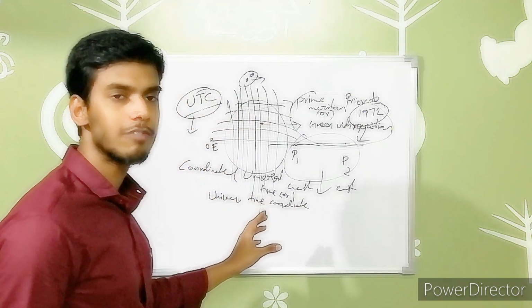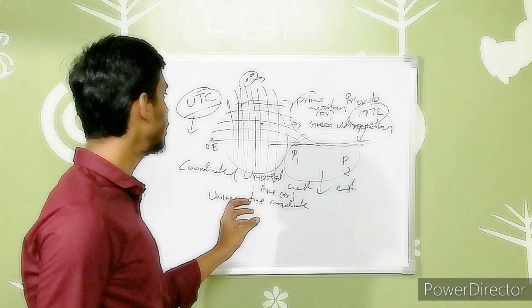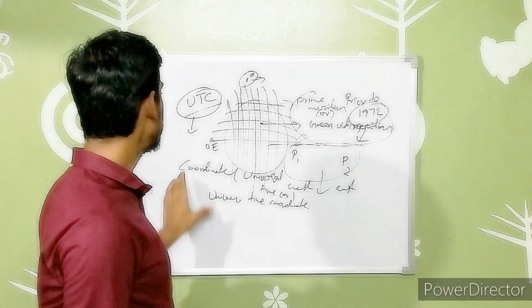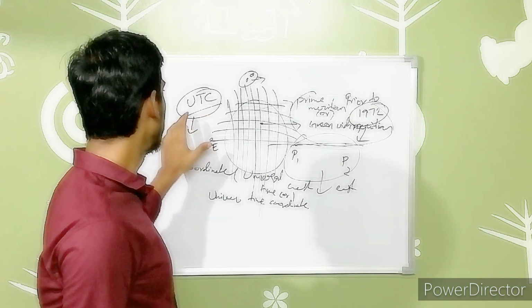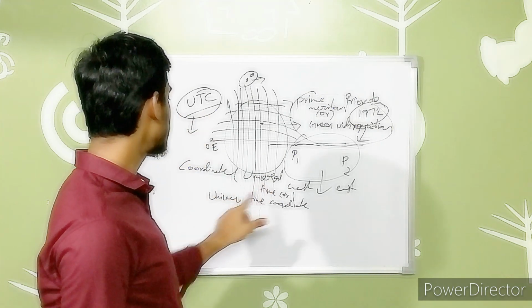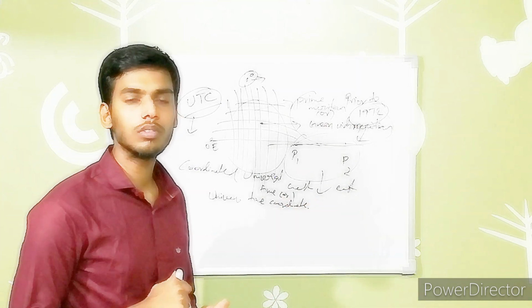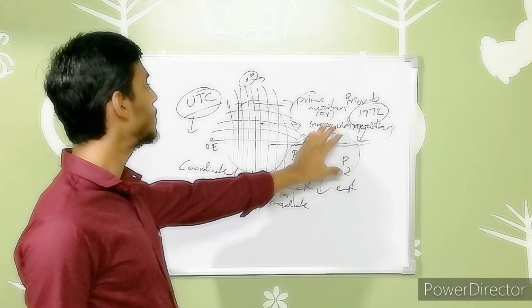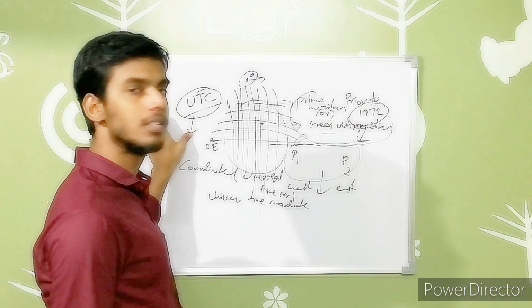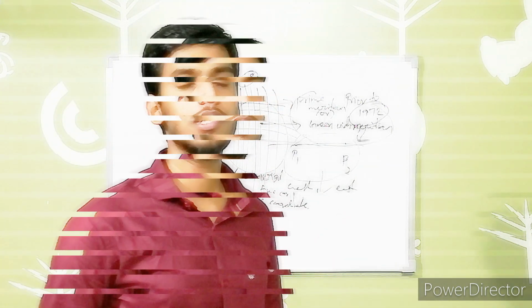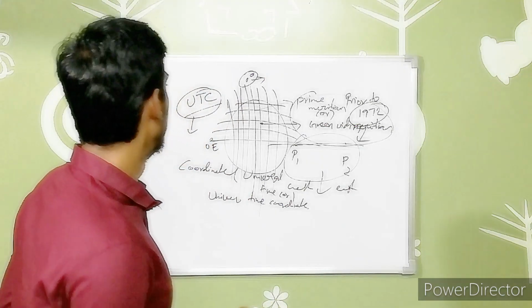I am just simply writing the reference so as to save time. The concept we have to understand is the main thing. So this is called UTC, coordinated universal time or universal time coordinate. After 1972, they replaced the name prime meridian or Greenwich meridian with UTC. That is what we are saying in many time zones, right? So that is about UTC.